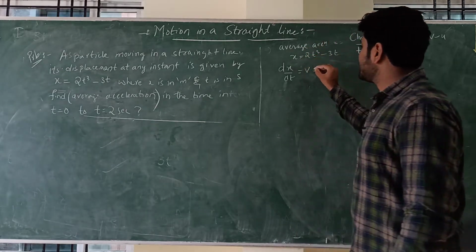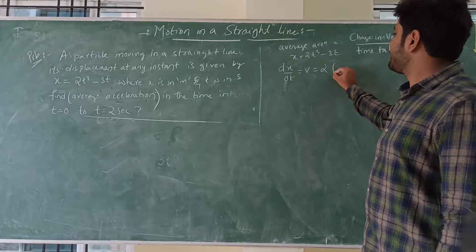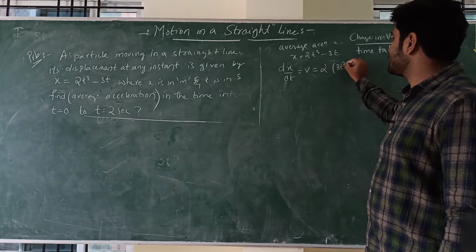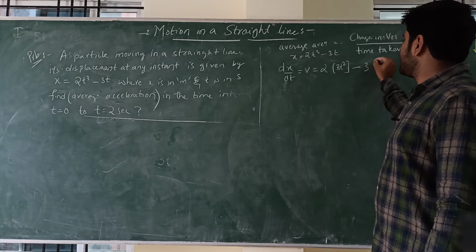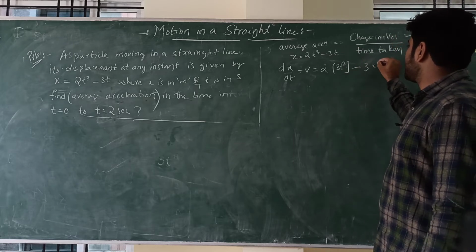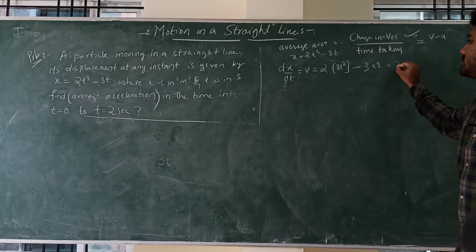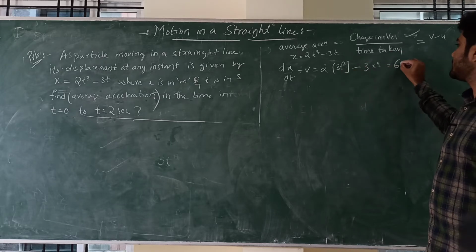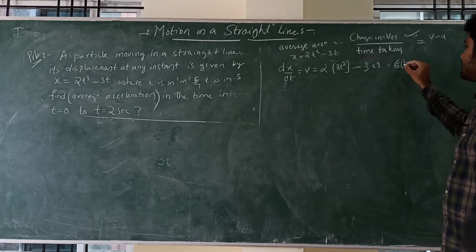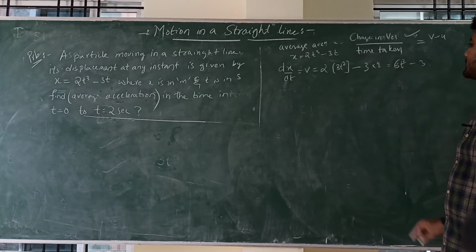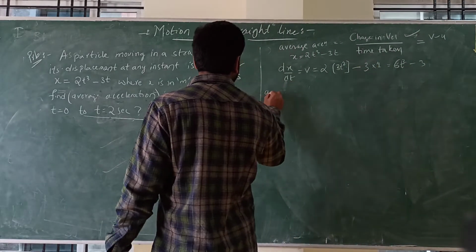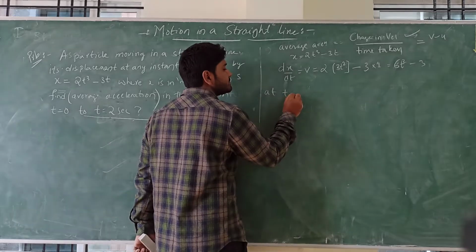Just differentiate it. 2 into t cube differentiation, 3 into t raised to 3 minus 1, that is 3 into t raised to 2. Minus 3 into differentiation of t, which is 1. So finally 2 into 3 is 6t square minus 3. So 6t square minus 3 is the instantaneous velocity.